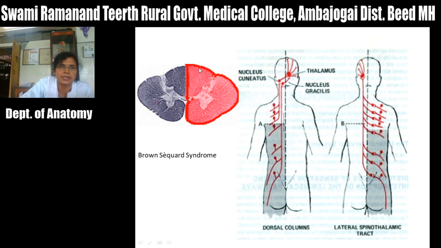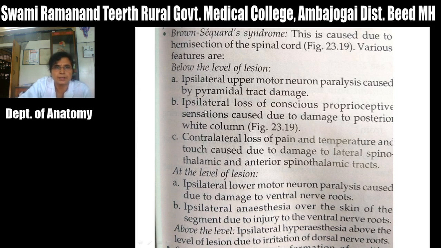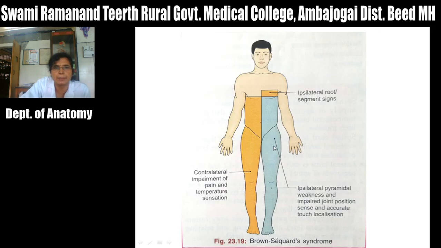So there is loss of proprioceptive sensations on the same side of the body. And there is contralateral loss of pain, temperature and crude touch sensation due to damage to the lateral spinothalamic tract.